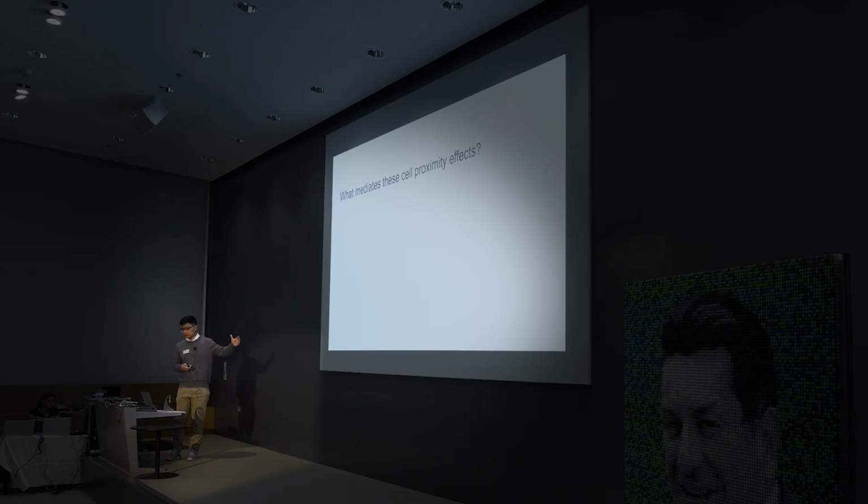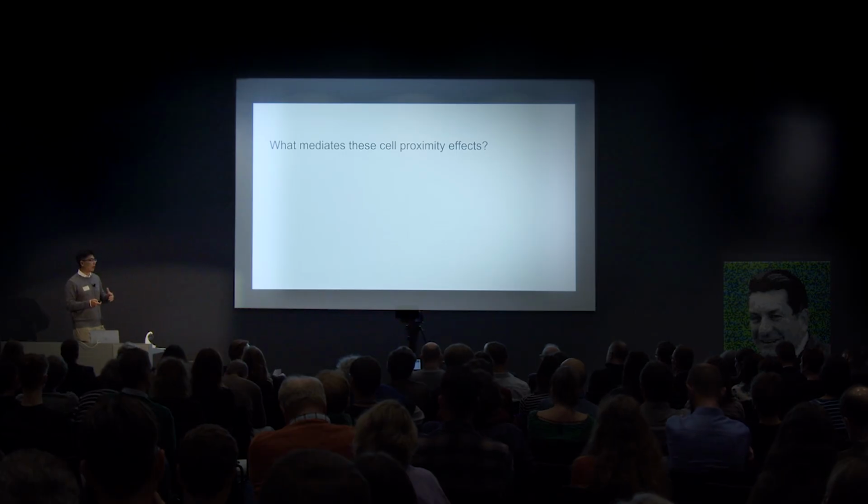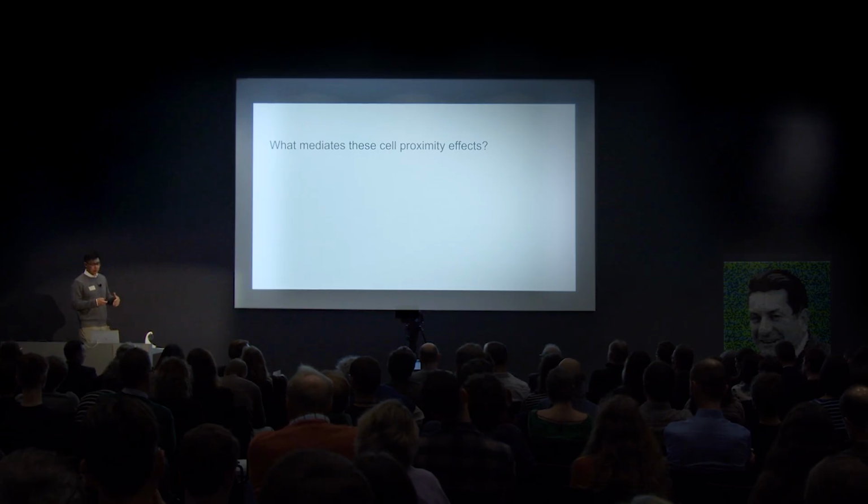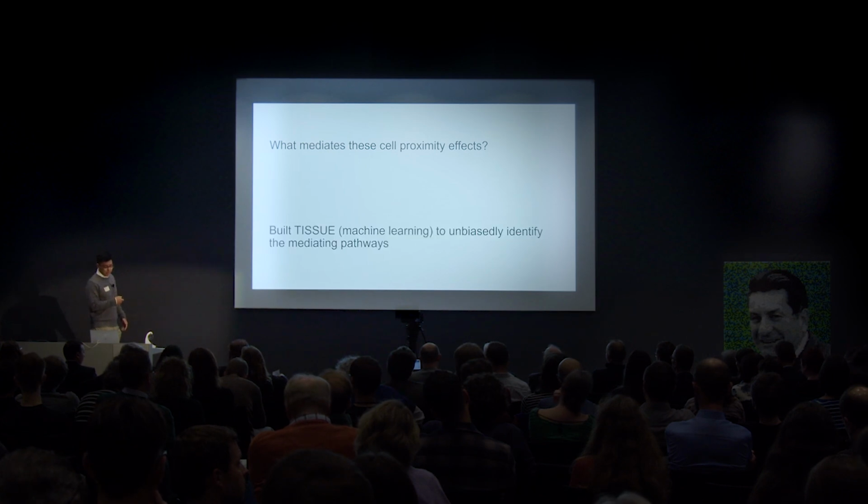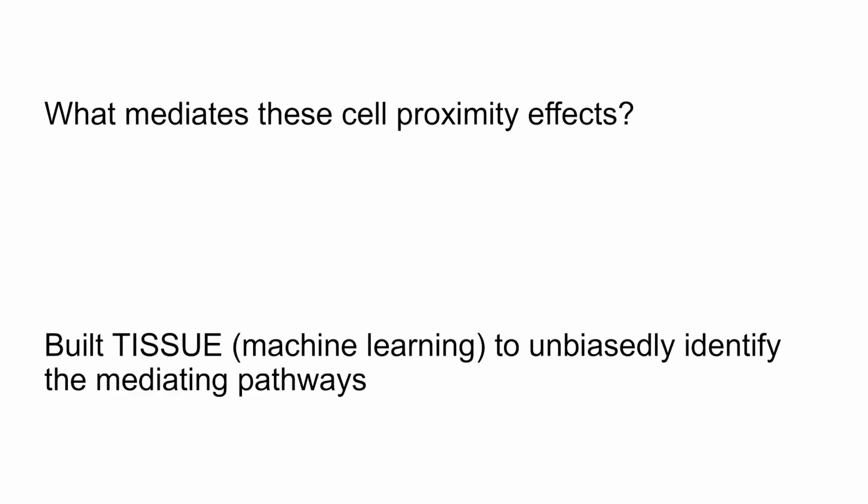In the case of our study, we had 300 genes. There might be 500 genes in a different study, maybe 1,000 genes, but in either case, it's a far cry from the 20,000 or so genes that are known to be expressed at the whole transcriptome level. And so the idea here is, can we build new machine learning tools to really bridge that gap? And so we leveraged a tool that we built previously called Tissue, which leverages machine learning,